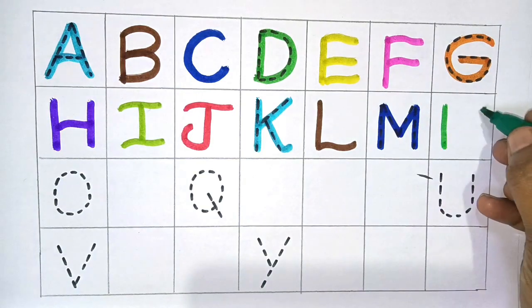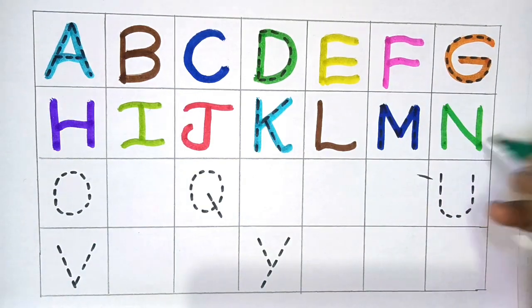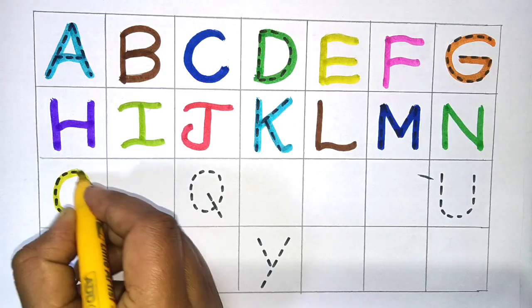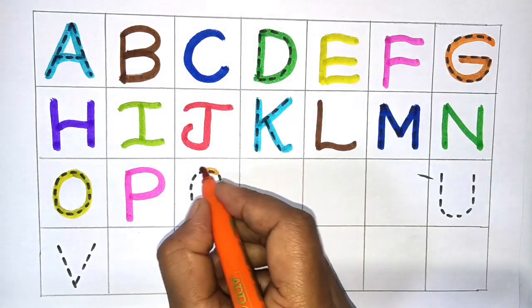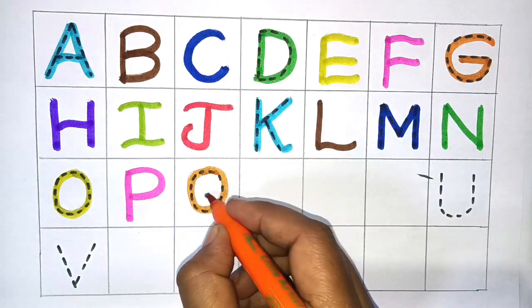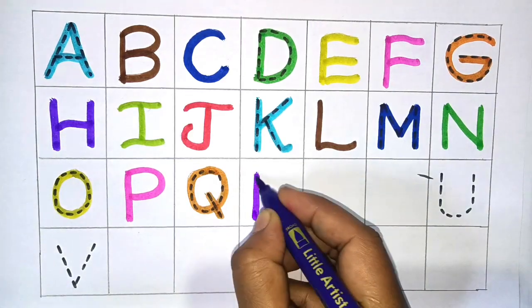Next N for nose. Next O for orange. Next P for parrot. Next Q for queen. Next R for rose.